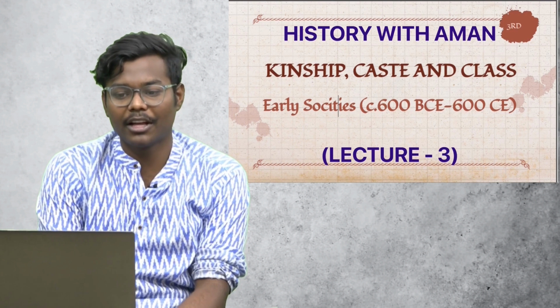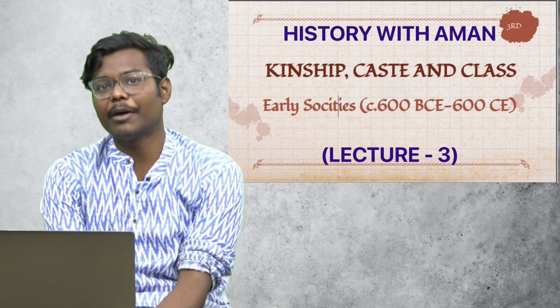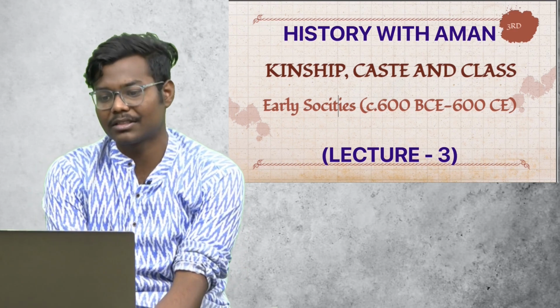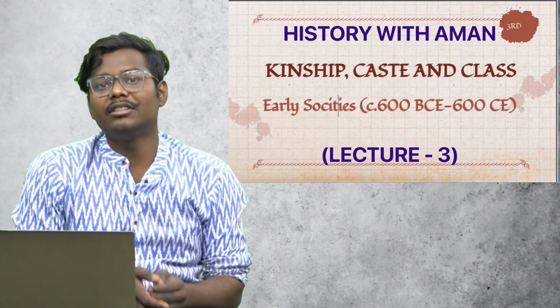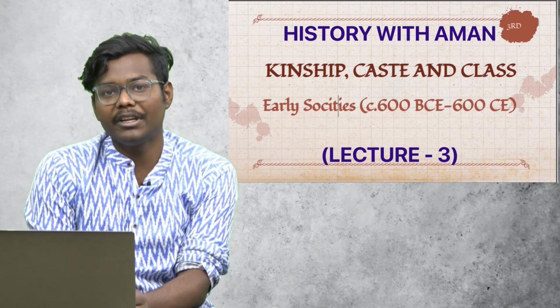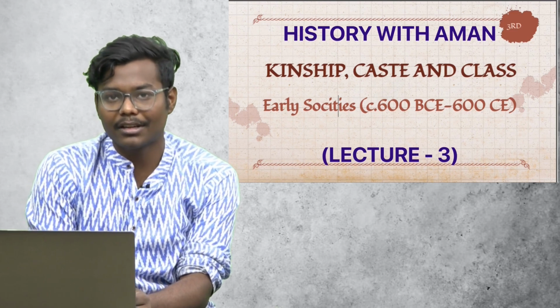So basically today we would be covering the third chapter of NCERT, that is Kinship, Caste and Class. And this chapter again takes the time period from 600 BCE to 600 CE.